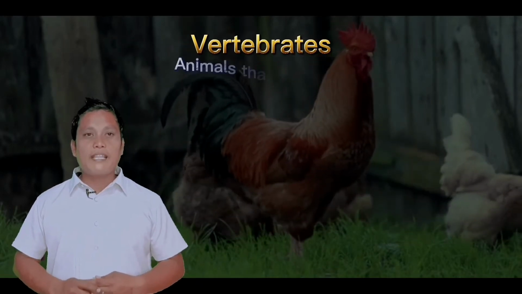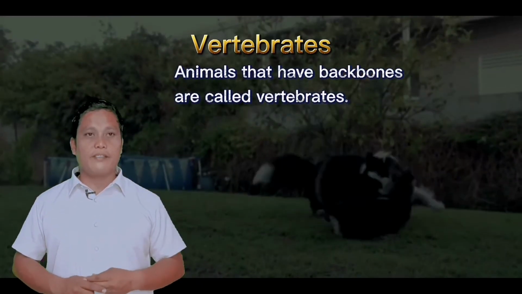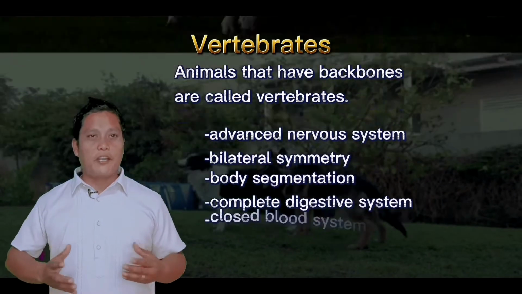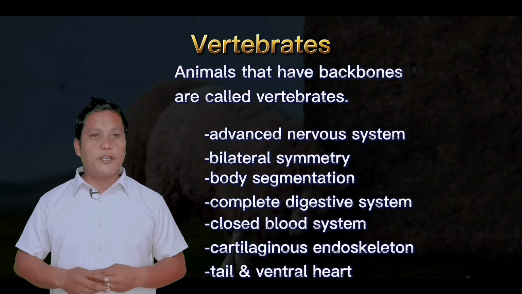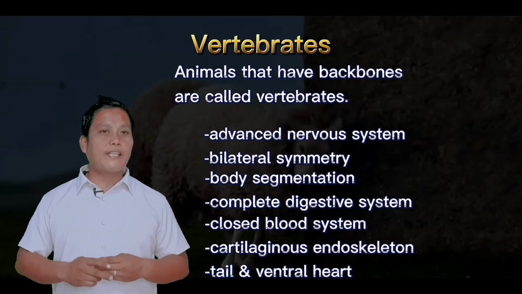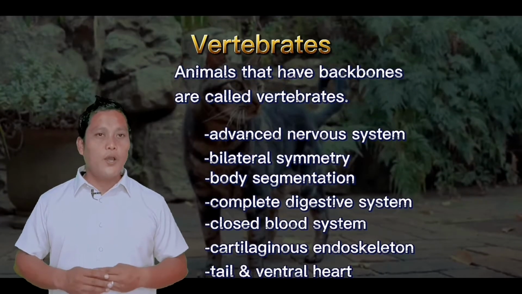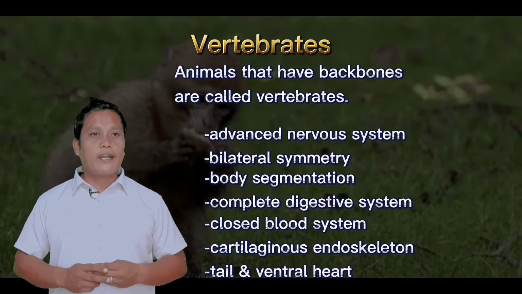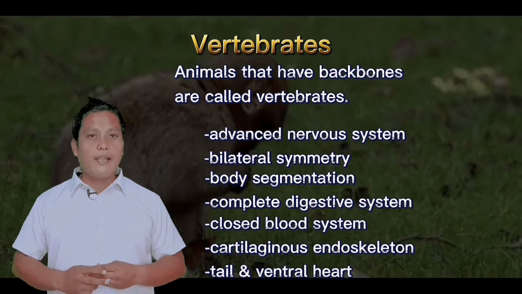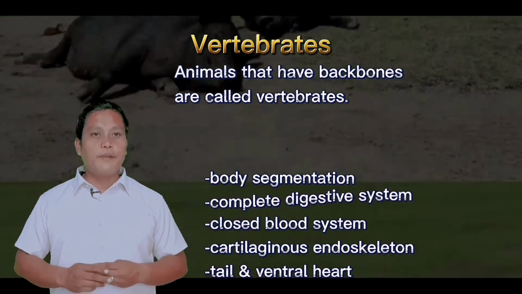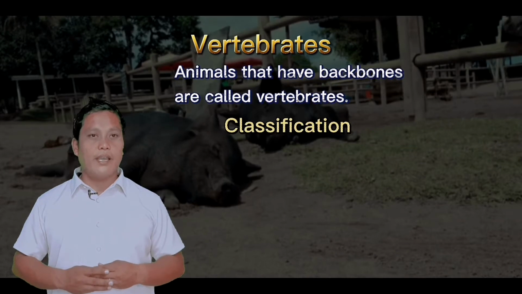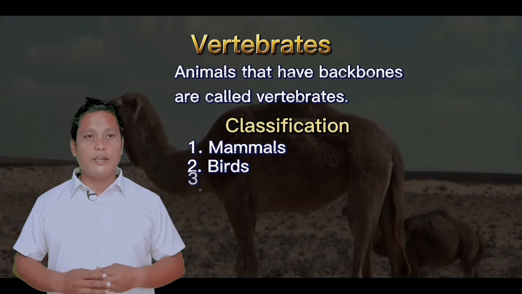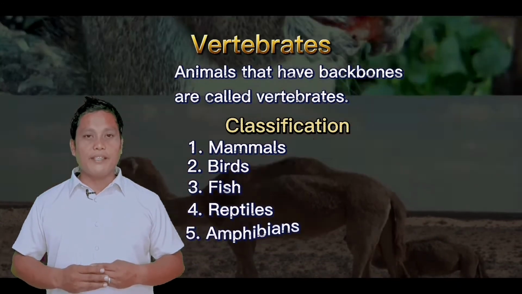Vertebrates. Animals that have backbones are called vertebrates. Most of the vertebrates have an advanced nervous system that makes them smarter. The other characteristics of vertebrates include bilateral symmetry, body segmentation, complete digestive system, closed blood system, bony or cartilaginous endoskeleton, tail, and ventral heart. The vertebrates are classified into 5 classes, namely mammals, birds, fish, reptiles, and amphibians.